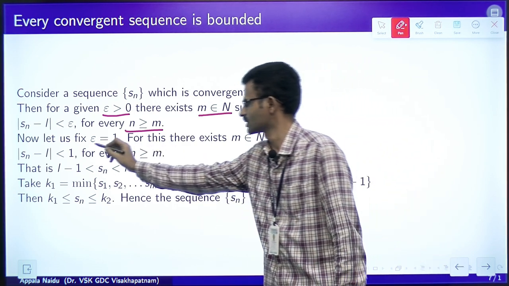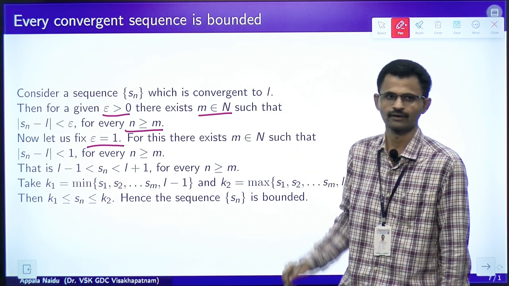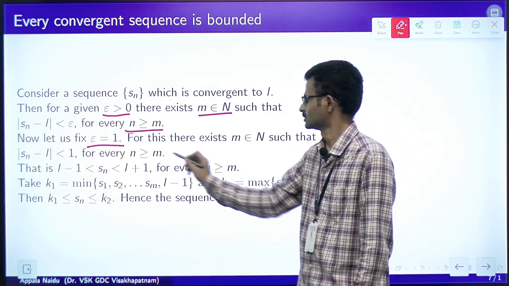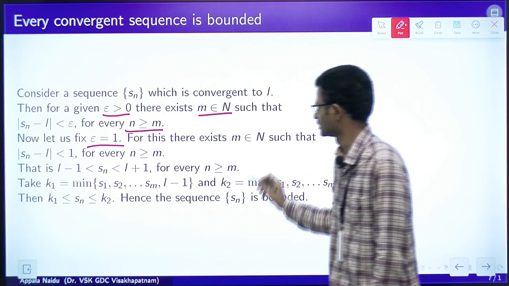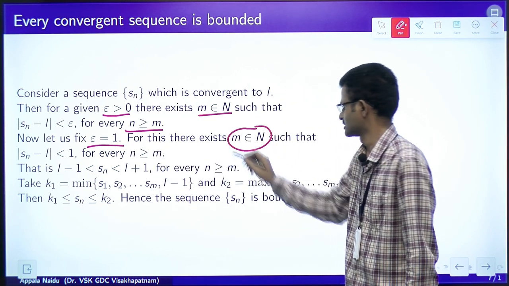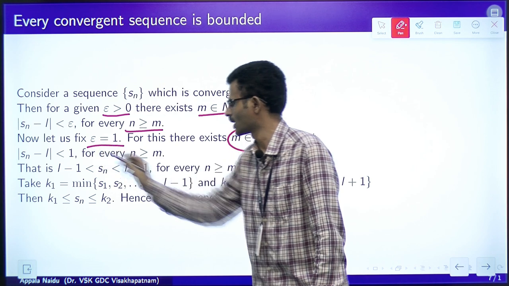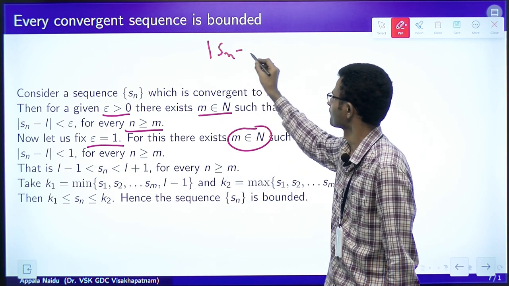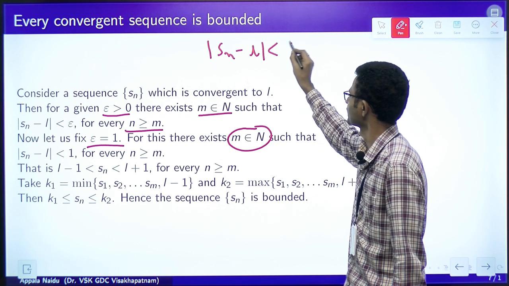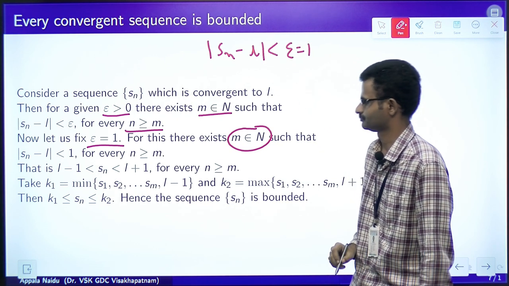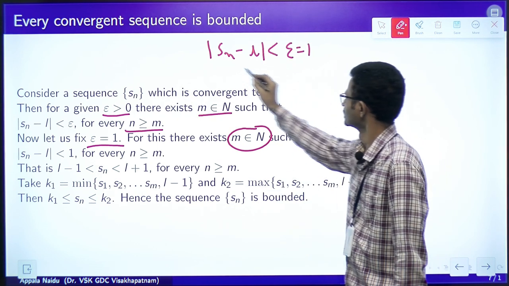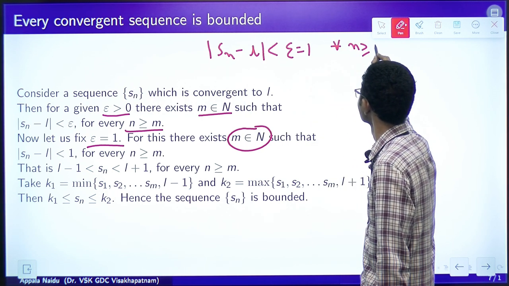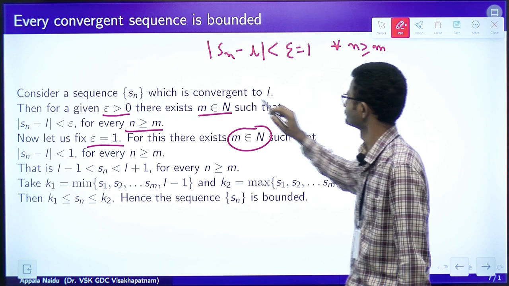Now, let us take epsilon equal to 1. Epsilon is in our hand, whatever value we want we can take. So, for this epsilon there should exist an integer m such that mod Sn minus L is less than 1 for every n greater than or equal to m.